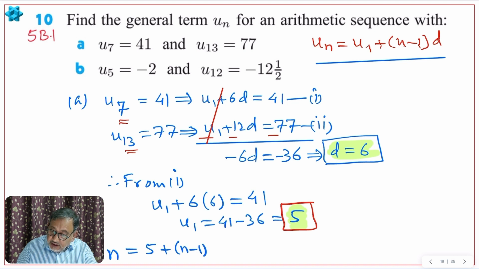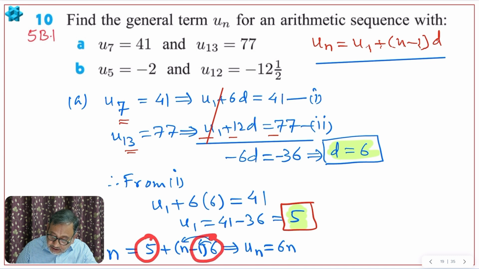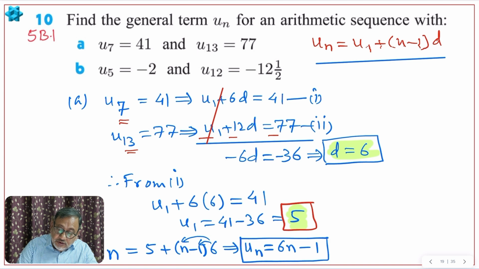We have to keep n as it is. D is 6. So after you simplify, 6n minus 6. So UN is equal to 6n, then 5 minus 6, minus 1. So 6n minus 1. This is the general term, right? UN is called the general term, right?